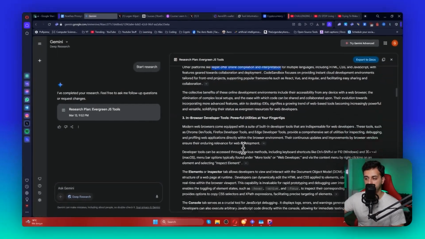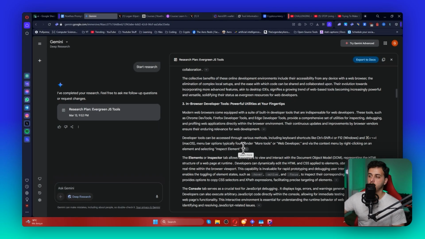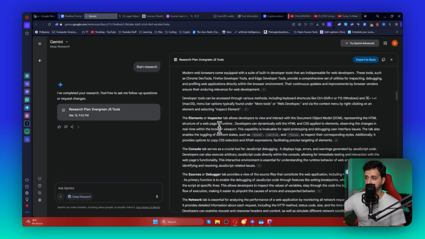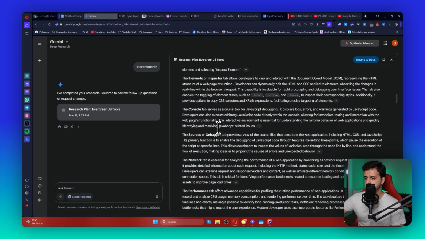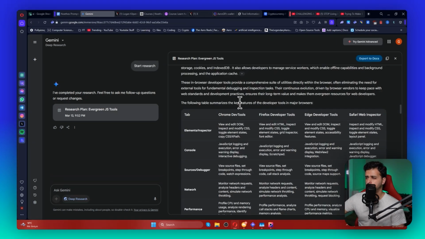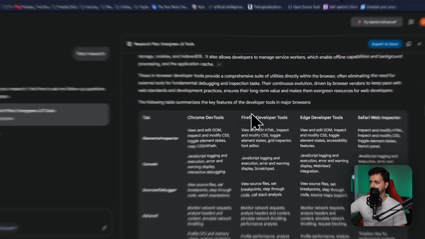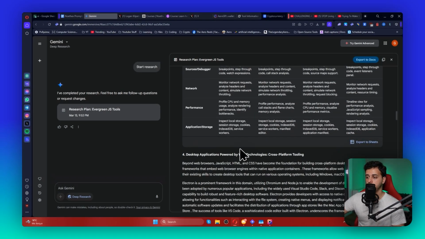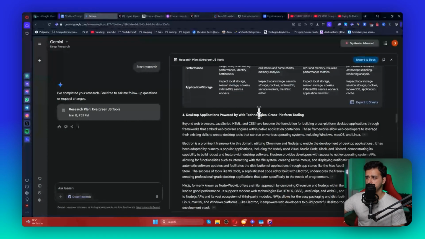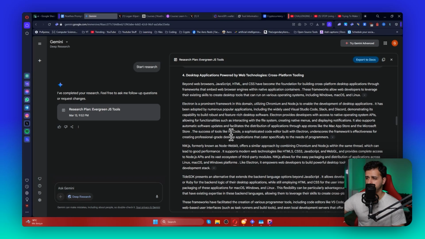For example, Replit, that's good. In-browser developer tools, this is also nice. Got no idea how to implement that. But again, I guess this makes sense. Okay, so it tells us what things exist. And the following table summarizes the key features of the developer tools. So it actually creates also a table to summarize specific applications. Desktop applications powered by web technologies. Okay, this is interesting. I think this is the most interesting thing. All right, so no idea what that is about.